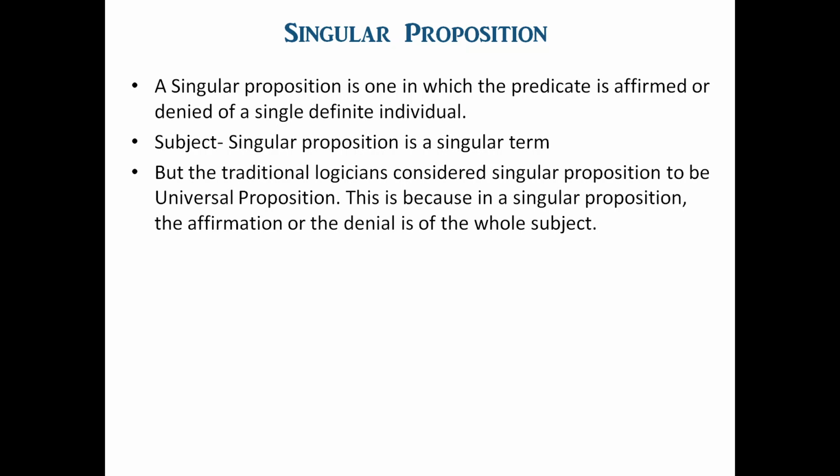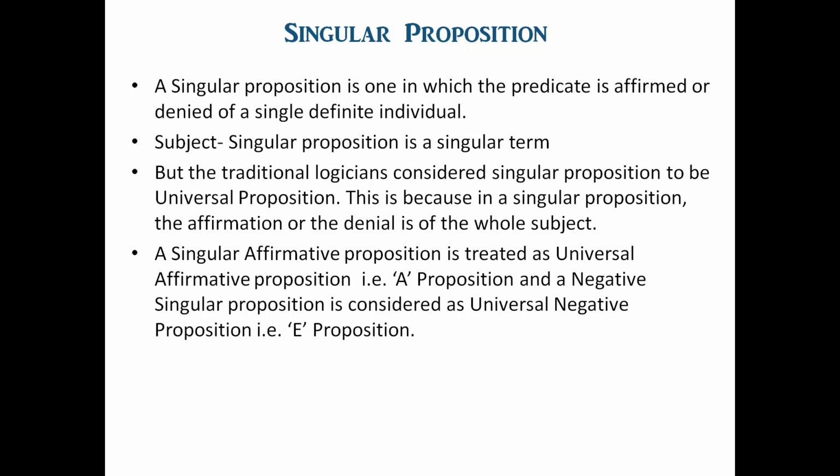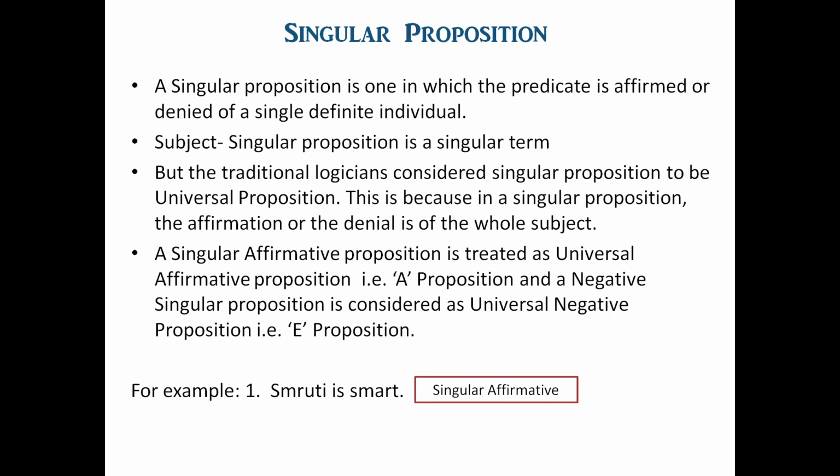A singular affirmative proposition is treated as a universal affirmative proposition, that is the A proposition, and a singular negative proposition is considered a universal negative proposition, that is the E proposition. Let us take an example. Smruti is smart. This is a singular affirmative proposition because it refers to a definite individual, Smruti, but it is considered an A proposition in traditional logic.